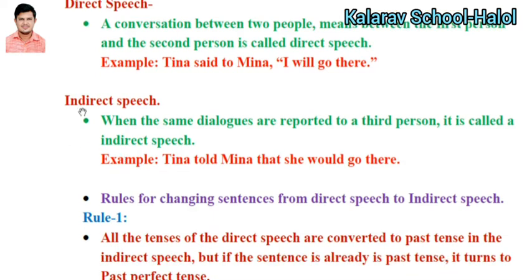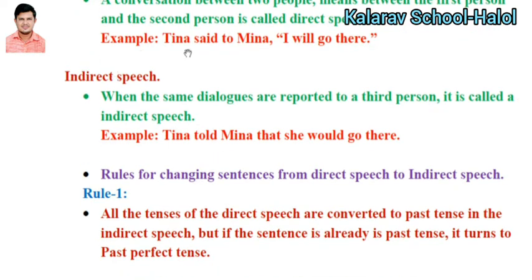Now the other speech is indirect speech. When the same dialogue which was spoken by the first person is repeated to a third person, that is called indirect speech. Now in the same sentence, Tina said to Meena, the reporting verb said to is transformed into told.